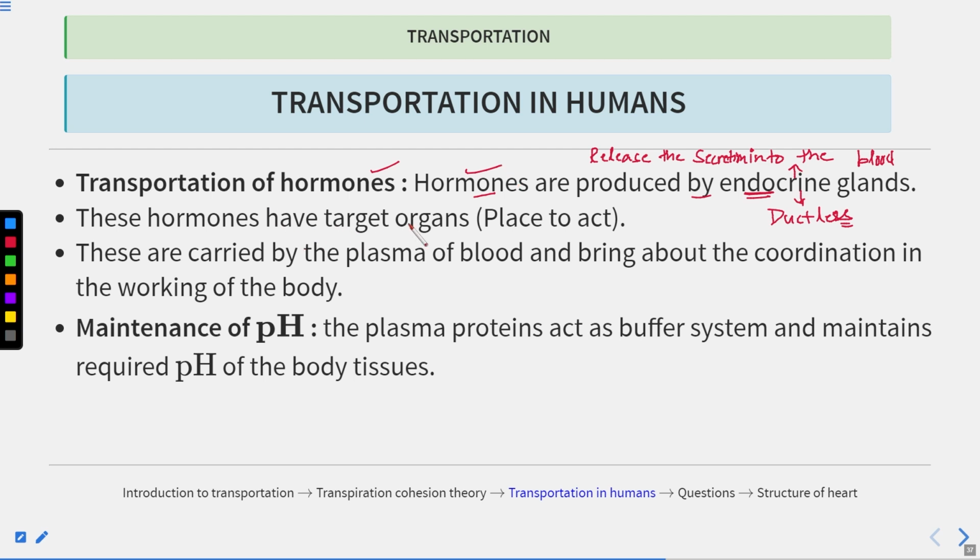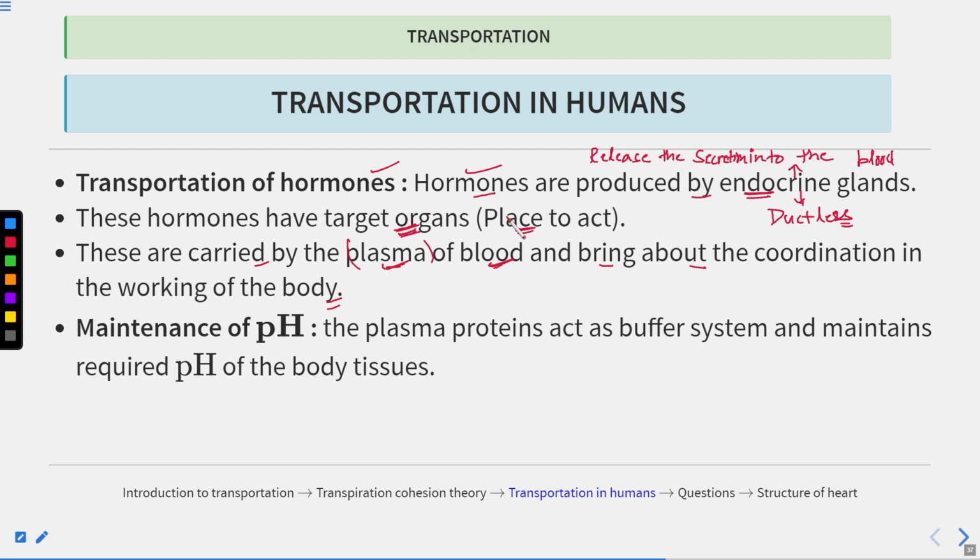Now these hormones have their target organs, so they work at a specific organ. This is known as the place of action. Now these are carried by the plasma of the blood. So blood has two components we have seen. First one was the plasma, another was the cellular components, or you can say blood consists of four components: plasma, RBCs, WBCs, and the platelets. Or majorly, you can say blood consists of two components only: plasma and the cellular components. So these hormones are present in the plasma, okay, and they bring about the coordination in the working of the body.